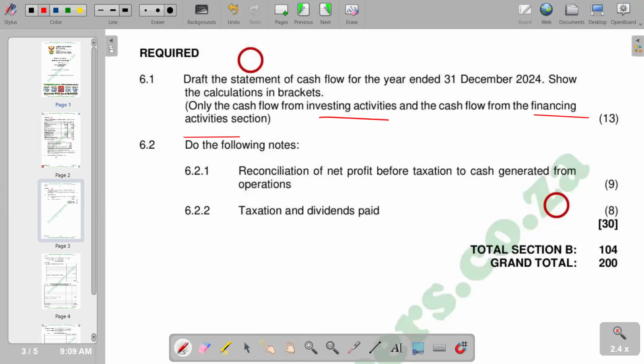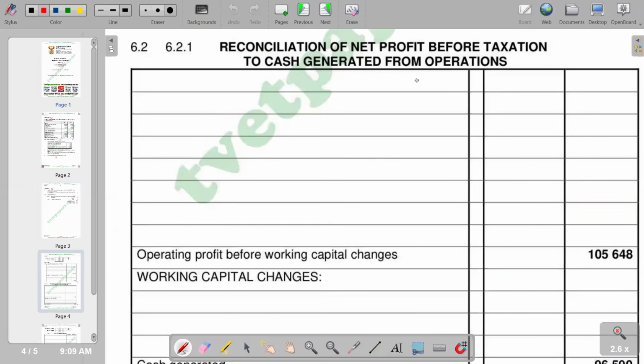So with that, we move on to the second part, whereby it leads us to do the following notes. We've got the reconciliation of net profit before taxation to cash generated from operations, and then we've got taxation and dividends paid. So obviously, these are calculations of taxation paid and the dividends paid. But you cannot prepare the statement of cash flow without first doing the notes, because the information in the notes is supposed to be transferred to the statement of cash flow. So in that sense, we are going to start on 6.2.1, which is the reconciliation of net profit before taxation to cash generated from operations.